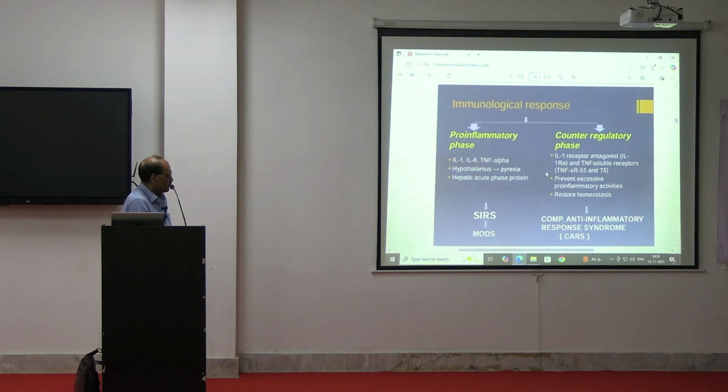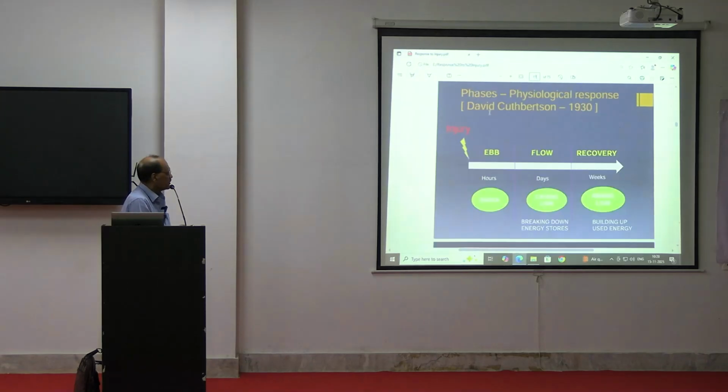Then the compensatory anti-inflammatory response syndrome we have to counter by giving some injections of corticosteroids or some other interleukin. The receptor agonists are important for us. We can give them to restore those things. So there are a few phases of restoration. It was first described by David Cuthbertson in 1930.